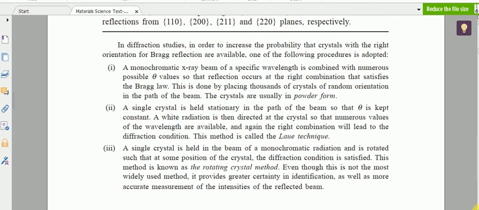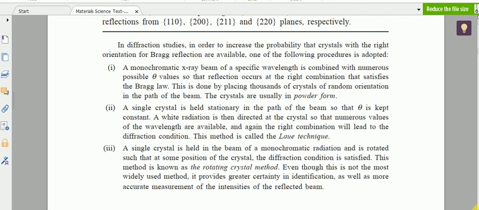In the previous case we fixed the wavelength, but the crystal was in the form of powder, so the angle will be different. That will select the correct angle and form the superposition pattern there. And there is yet another method, single crystal and single wavelength, that is, monochromatic wavelength.